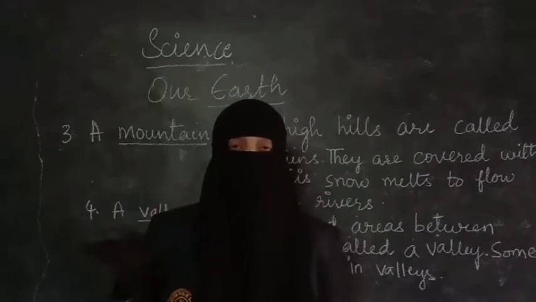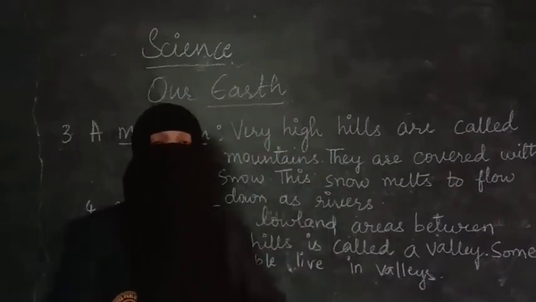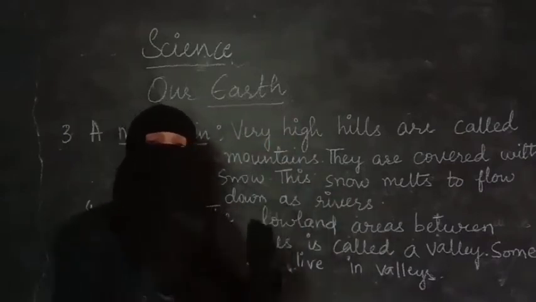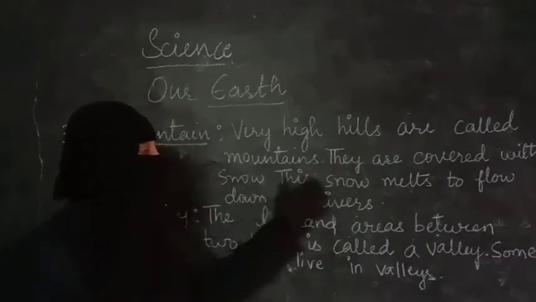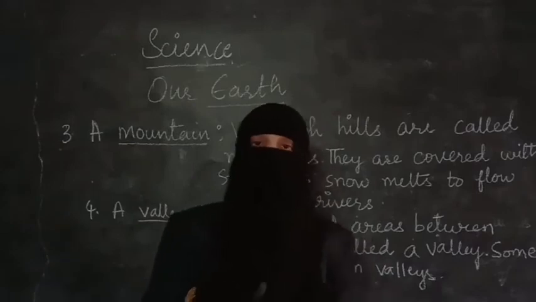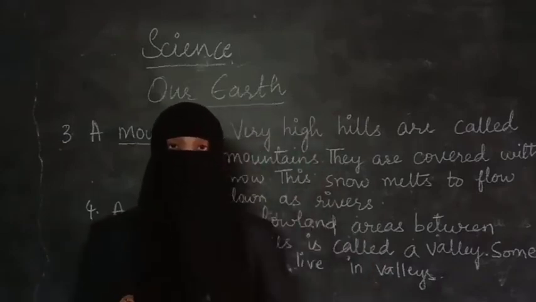A place on the land which is high is called a hill, right? And these mountains are higher than the hills. They are very high hills. There are many high hills and small hills. Those are collectively called mountains. Mountains are covered with snow, and later on this snow will melt and come down as a river.